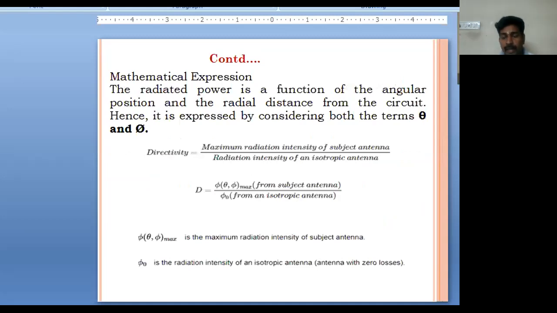In terms of mathematical expressions, we can see the radiated power is a function of the angular position and the radial distance from the circuit. Hence, it is expressed by considering both the terms theta and phi. So the directivity can be defined as the maximum radiation intensity of the subject antenna to the radiation intensity of an isotropic antenna. So U(theta, phi) max is the maximum radiation intensity and U naught is the radiation intensity of an isotropic antenna, that is, an antenna with zero losses.